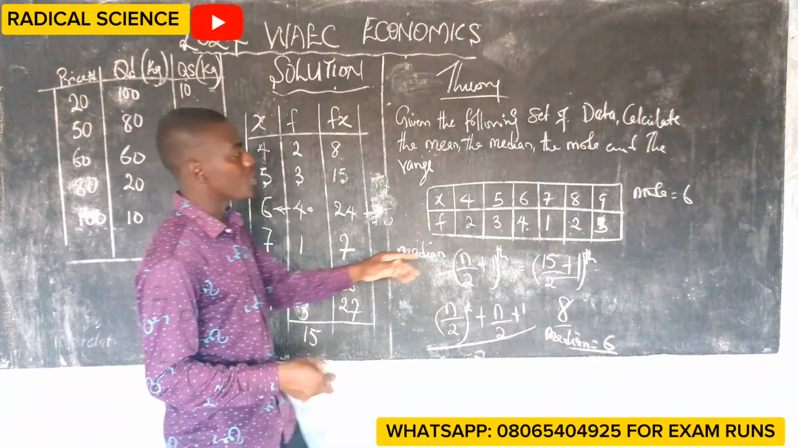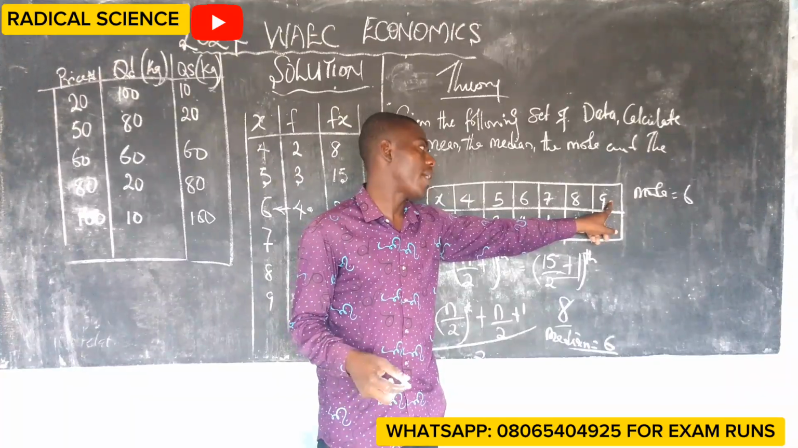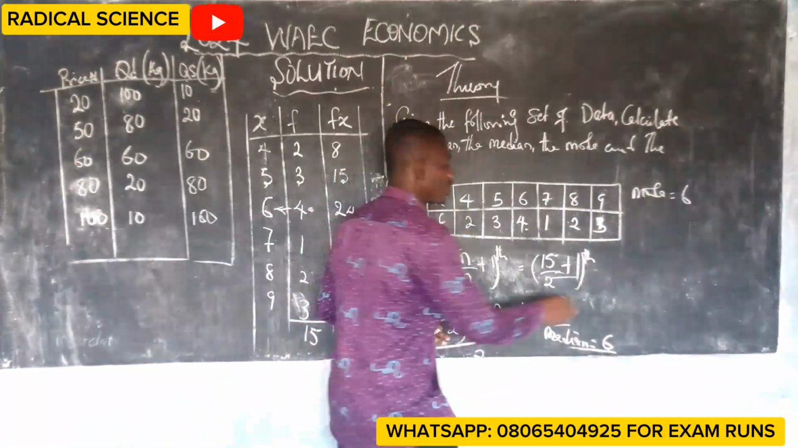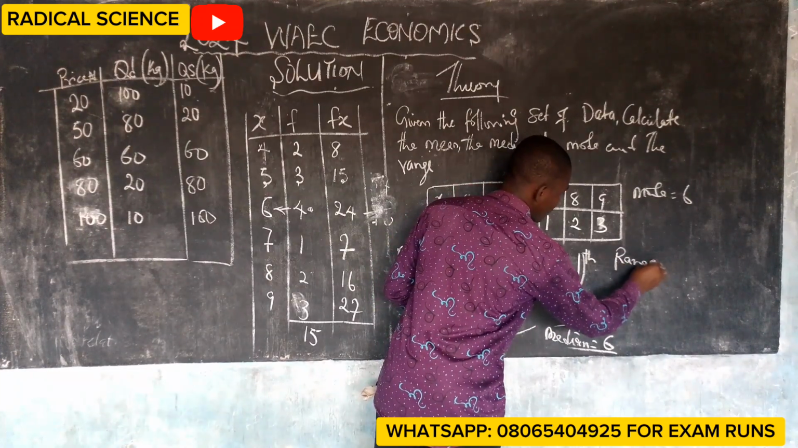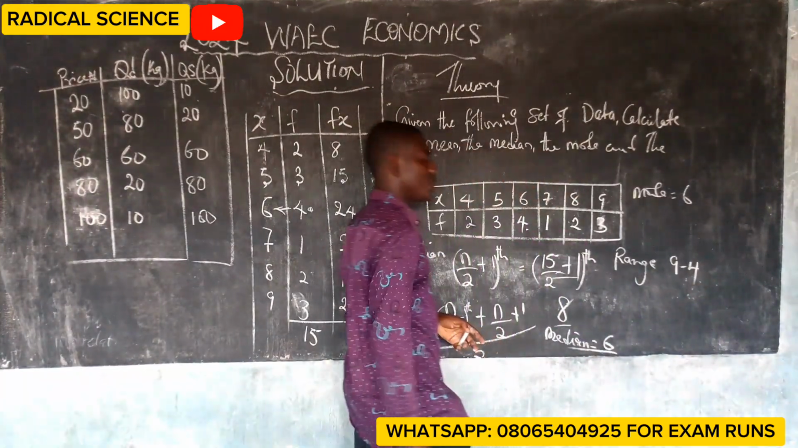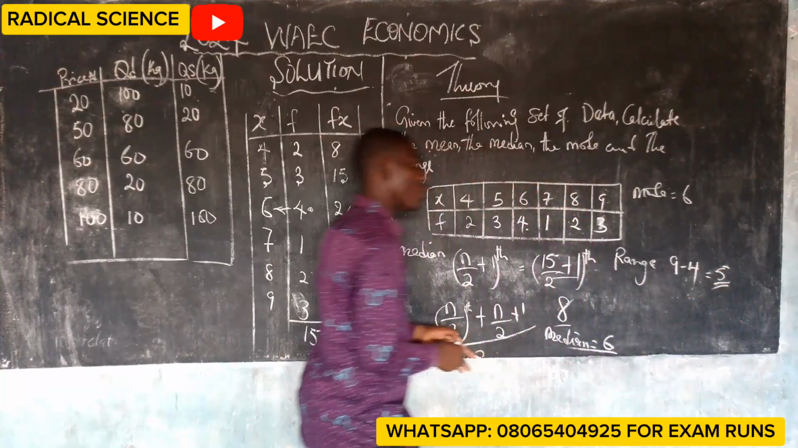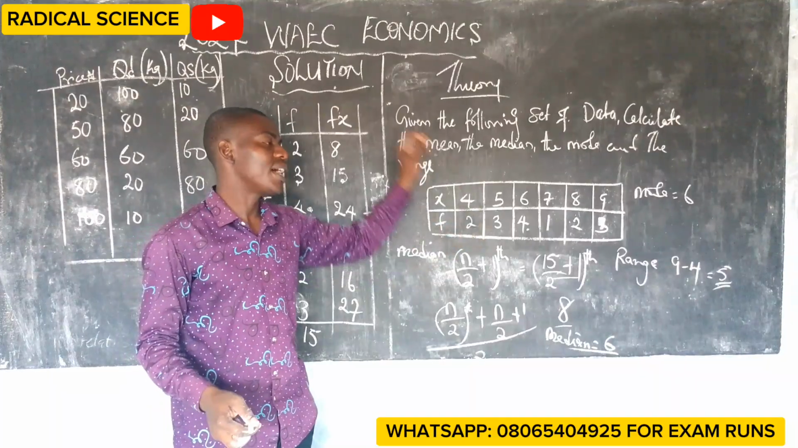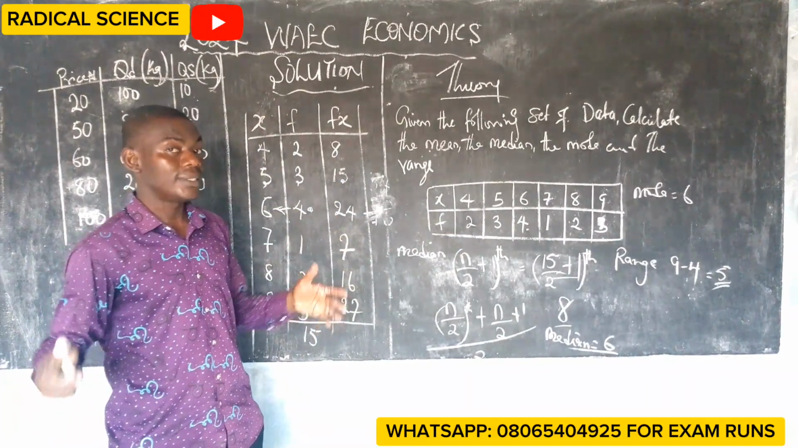If you check the question given to us, the maximum number is 9, the highest number, whereas the minimum number is what? 4. To calculate the range, it is given as 9, which is the maximum number, minus 4, which is the minimum number. The answer is what? 5. Therefore, your range is 5, because it is the difference between the maximum and the minimum.